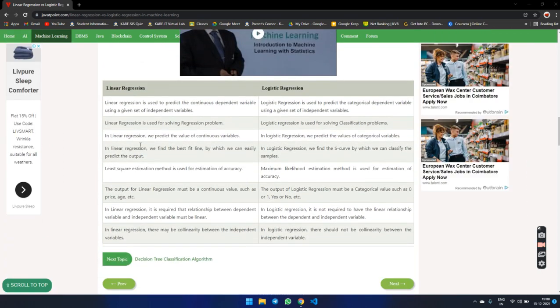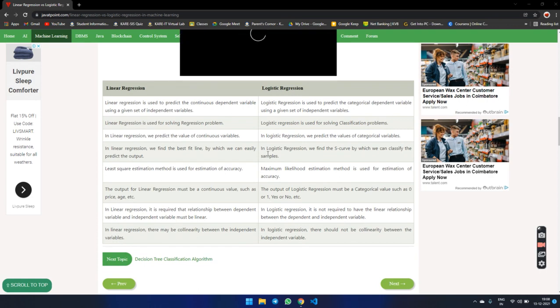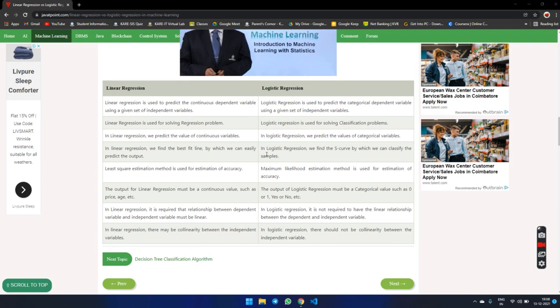Now we are discussing the differences between linear regression and logistic regression. Linear regression is used to predict a continuous dependent variable with the help of given independent variables. In logistic regression, a categorical value is the dependent variable, using the given set of independent variables. Linear regression is used to solve prediction problems. Logistic regression is used to solve classification problems. In linear regression, we predict the value of a continuous variable. In logistic regression, we predict the value of a categorical variable.